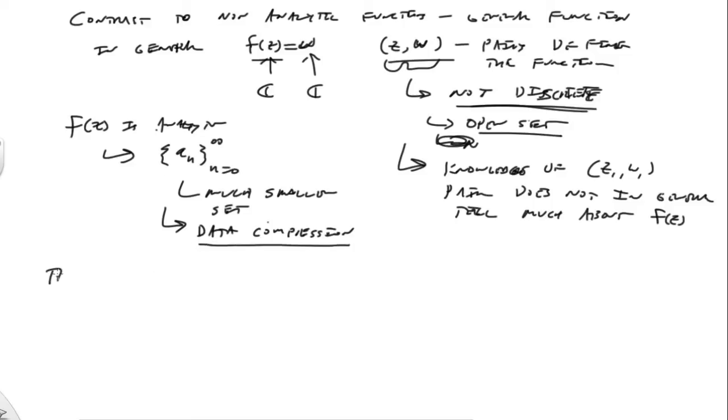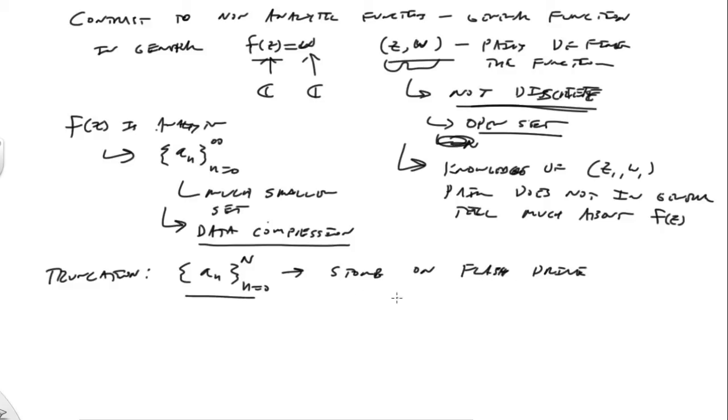And now if I take a truncation, if I just take a finite number of these points that stops at some capital N, I could store this on a flash drive. I can send it to a friend. This is a finite set of numbers.